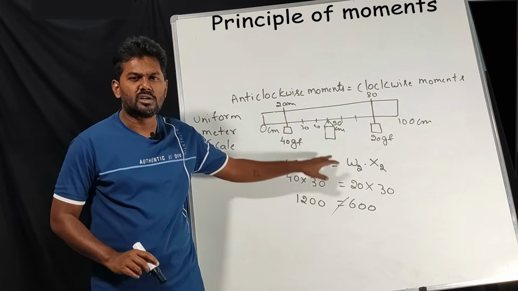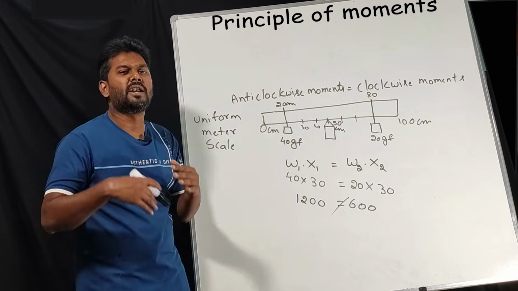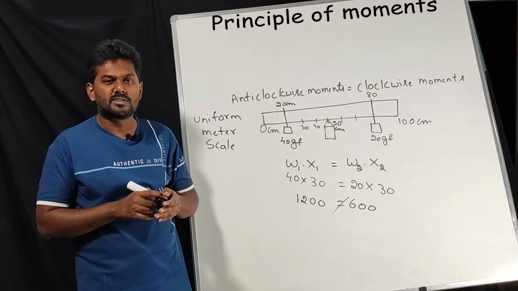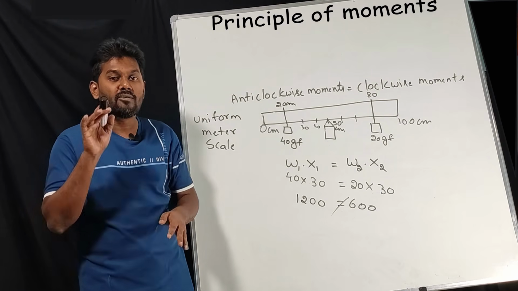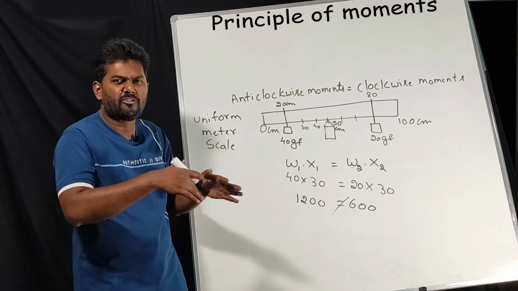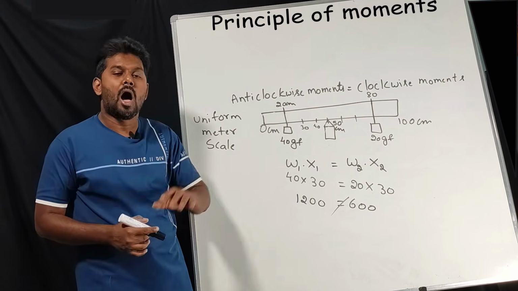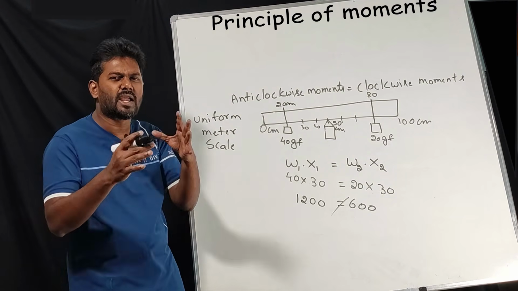This question is compulsory for 4 marks. Not this question exactly, there are many types of question. From 2017 till now, they have asked this kind of numerical 4 times, not this numerical, different kinds of numerical based on this topic, 4 times for 4 marks. If I teach all the 4 questions now, you will get a little confused.